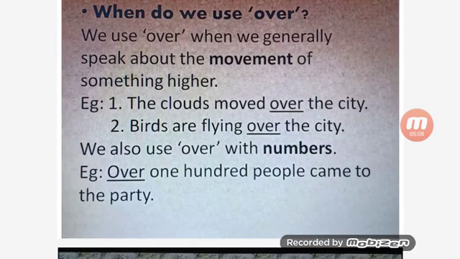We use over when we generally speak about the movement of something higher. For example, the clouds moved over the city. Birds are flying over the city. We also use over with numbers. Example, over 100 people came to the party.